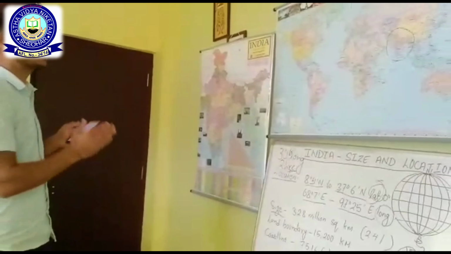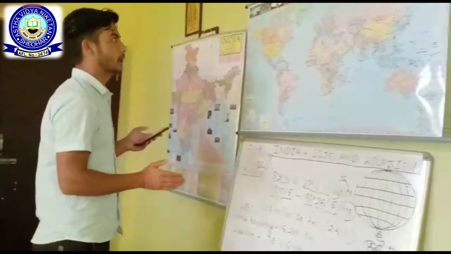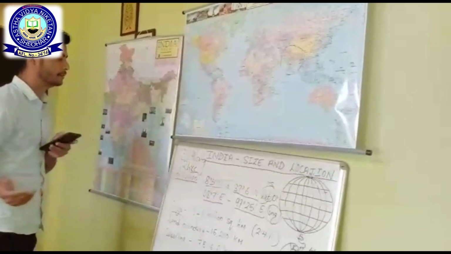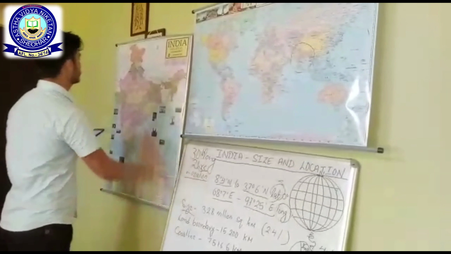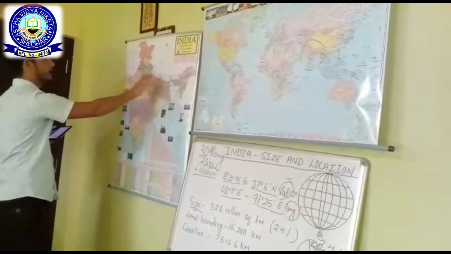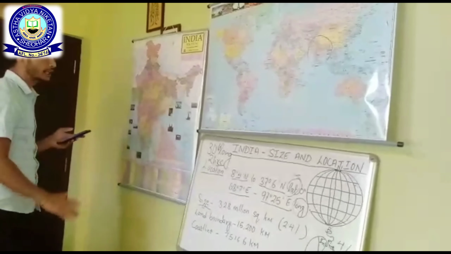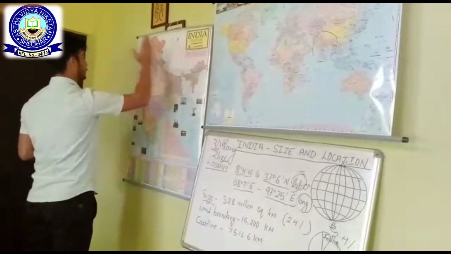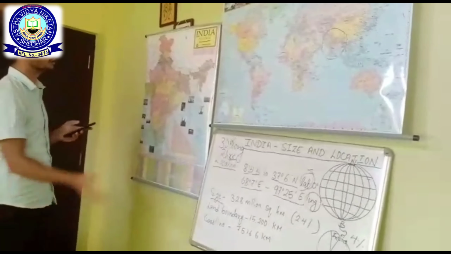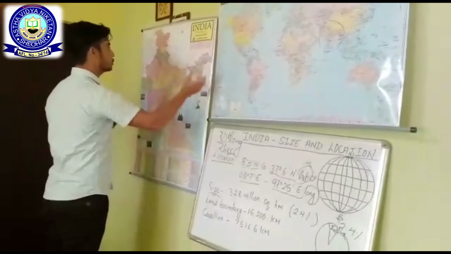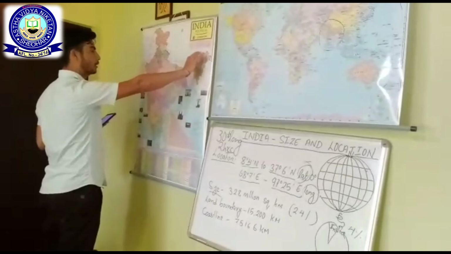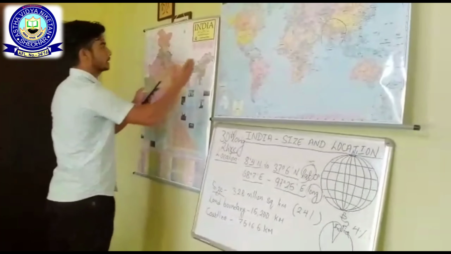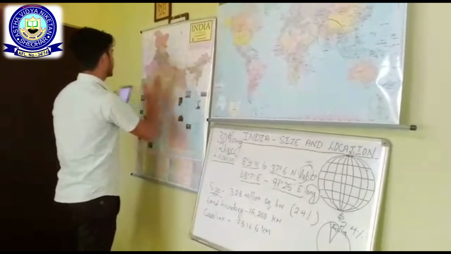I have told you in the previous classes that 30 degree longitudes makes a time difference of 2 hours. So the longitudinal extension of India is somewhere close to 30 degrees. So the distance from Arunachal Pradesh to Gujarat is 30 degrees, and it makes a time difference of 2 hours. The sun rises in Arunachal Pradesh 2 hours earlier than in Gujarat.